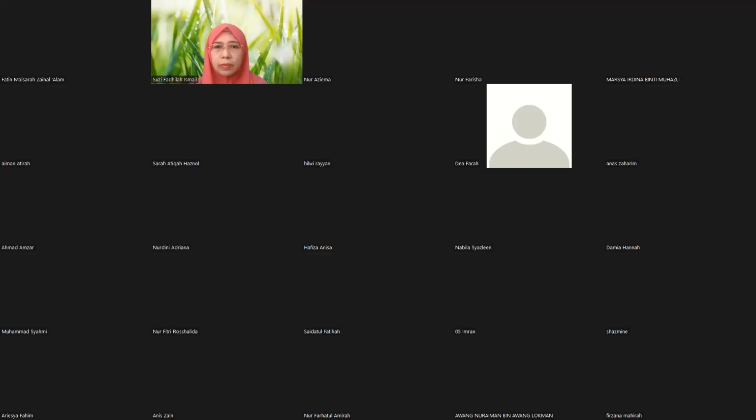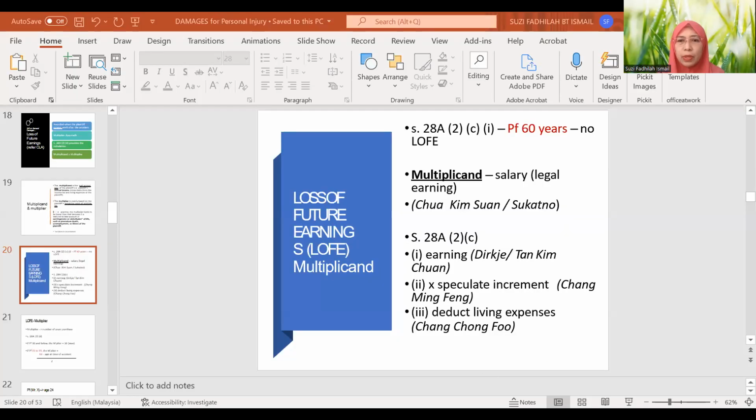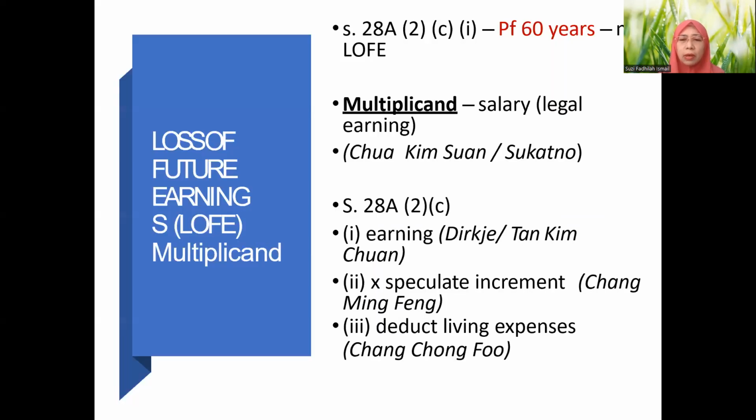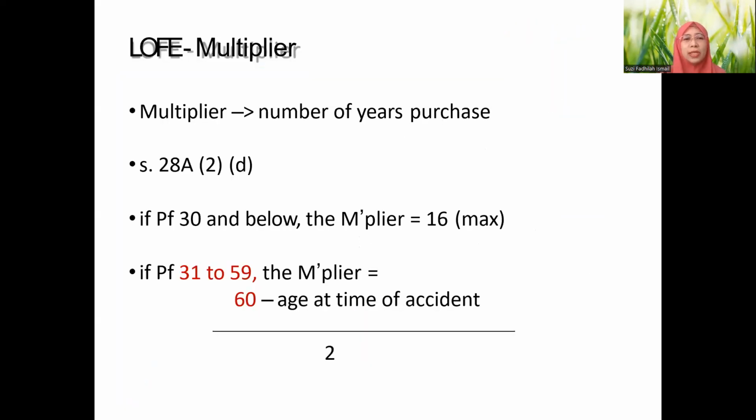We want to discuss all the cases now, so that we can see clearly how to calculate. So this is the calculation. Multiplier refers to the number of years purchased, so it depends on the age. Just now we read section 28(2)(d).